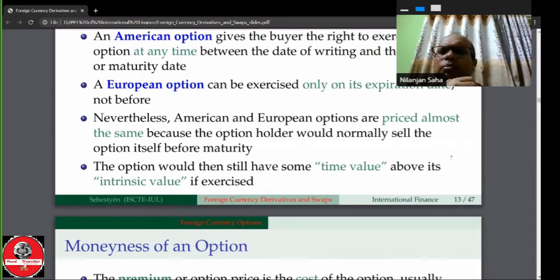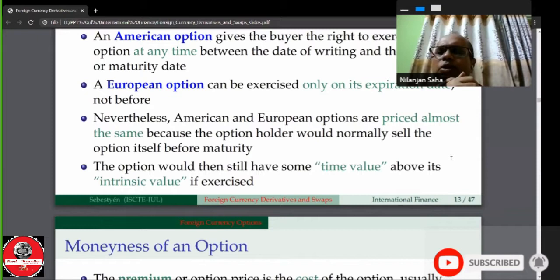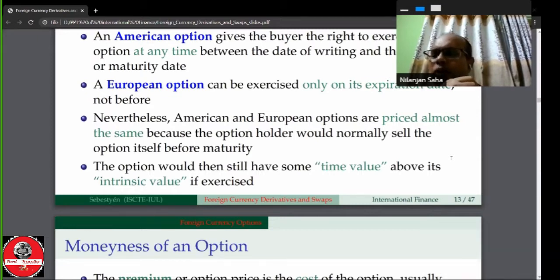Time value means the value of something can change between the present and the expiration date. For example, an option contract is made for 90 days. Within the 90 days, anything can happen. Therefore, they charge some value for the option.